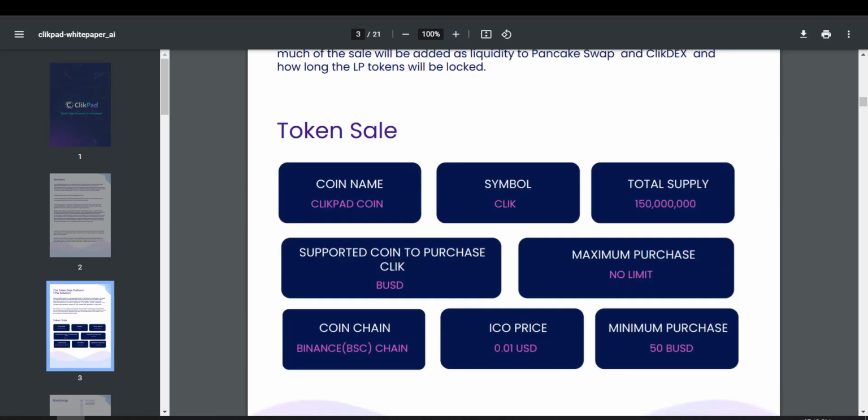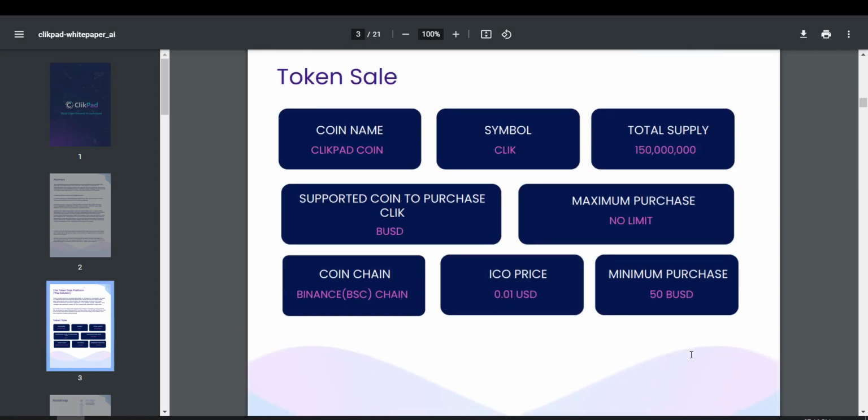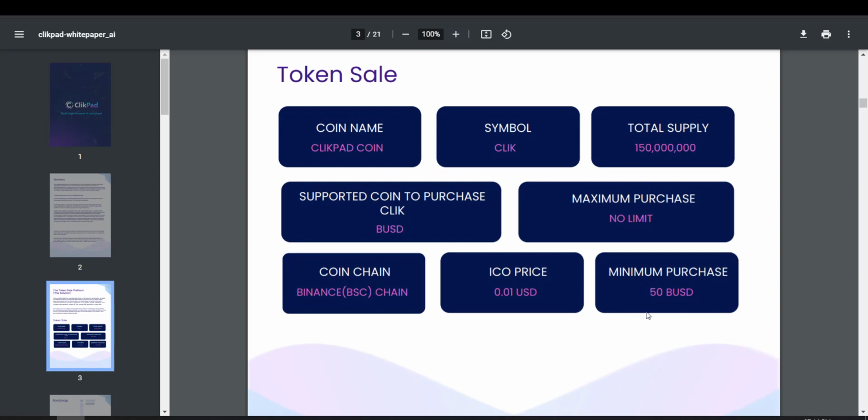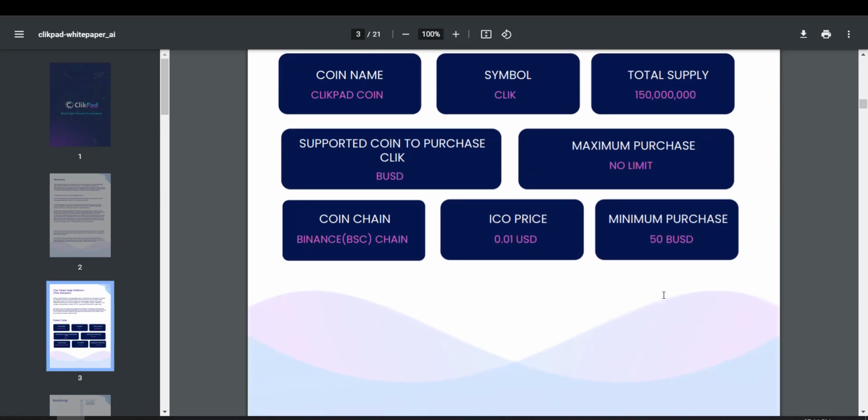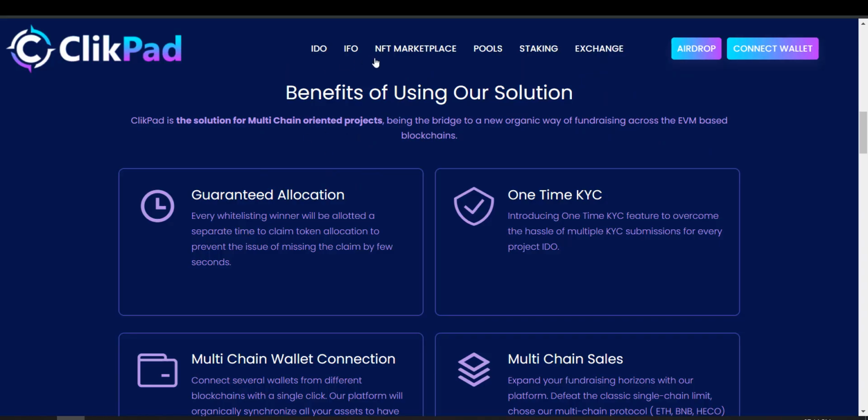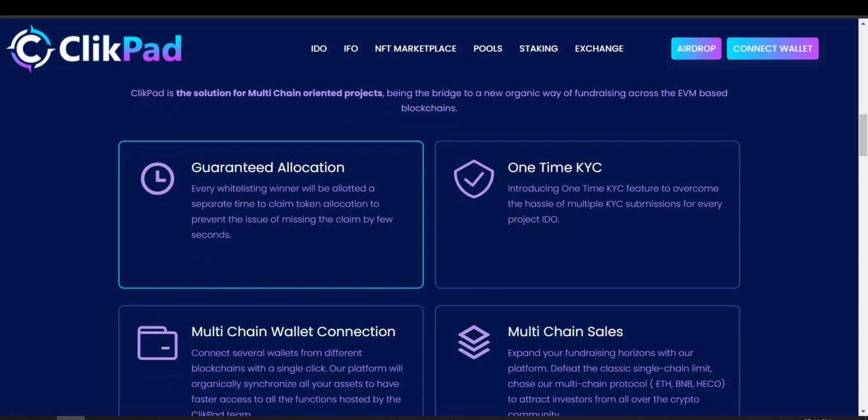The ICO price will be around 0.01 USD, and minimum purchase is around 50 BUSD. So you can purchase the minimum amount of 50 BUSD worth ClickPad token, and hard cap is not set per user. So here you can check out the benefit of using their solution is they are going to offer guaranteed allocation for every whitelisting winner, and one-time KYC is needed.